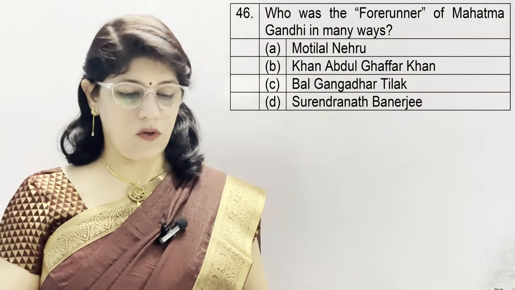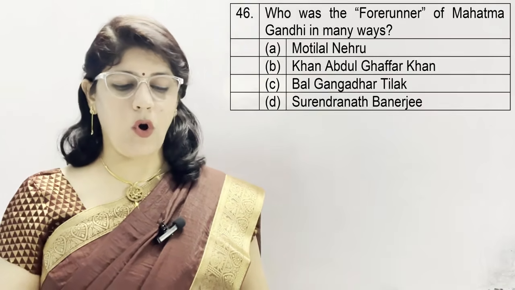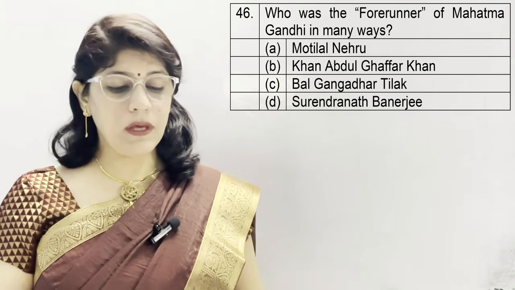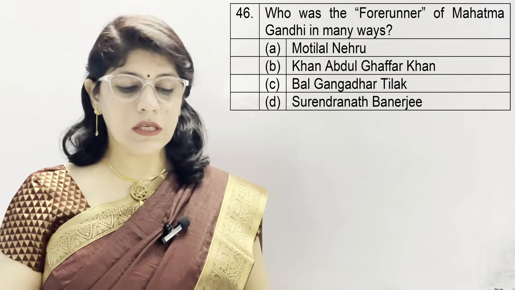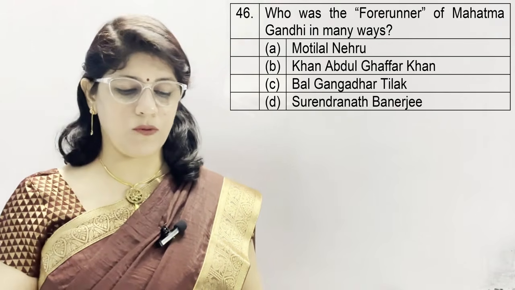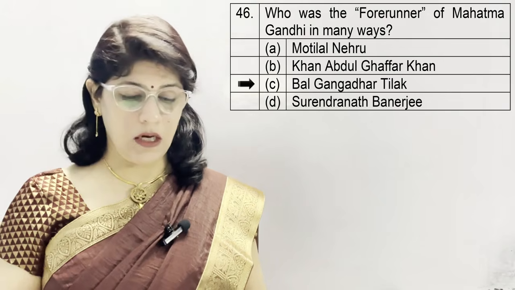Question number 46. Who was the forerunner of Mahatma Gandhi in many ways? A. Motilal Nehru, B. Khan Abdul Ghaffar Khan, C. Bal Gangadhar Tilak, and D. Surendranath Banerjee. And the correct option is Bal Gangadhar Tilak.